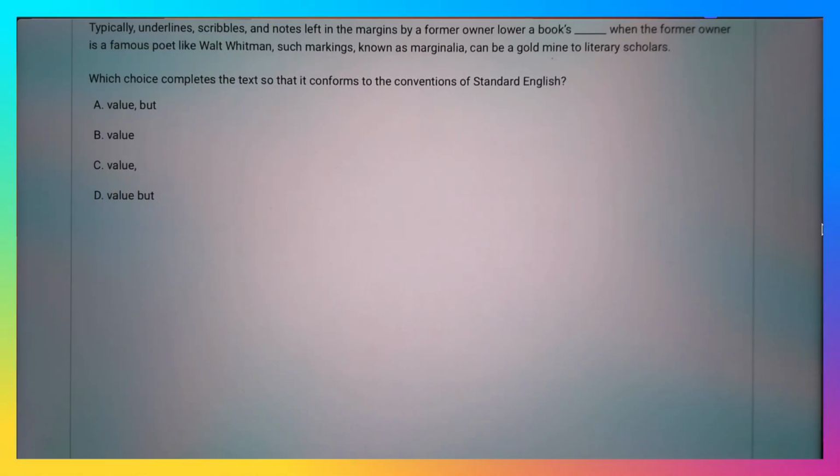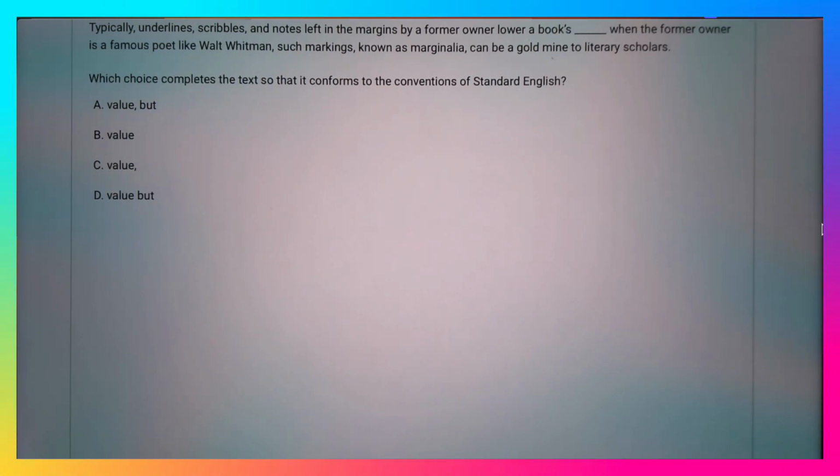Typically, underlying scribbles and notes left in the margin by a former owner lower a book's value. When the former owner is a famous poet like Walt Whitman, such markings, known as marginalia, can be a gold mine to literary scholars.